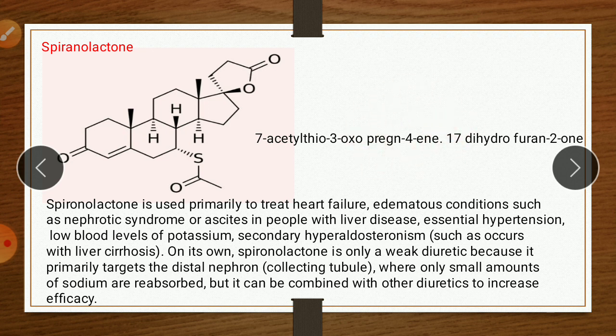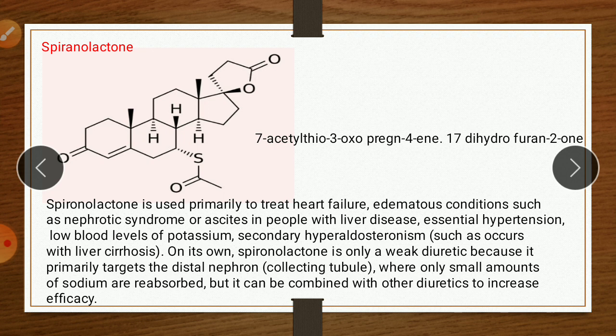On the 17th position there is a dihydrofuran, a furan ring, 2-one. Here there is no double bond in the furan, therefore it is called dihydrofuran-2-one, meaning at the 2 position there is a ketonic group. So the IUPAC name is 7-acetylthio, 3-oxopregn-4-ene, 17 dihydrofuran-2-one.